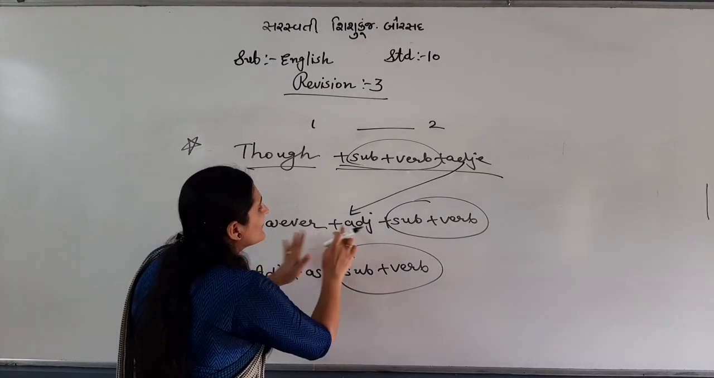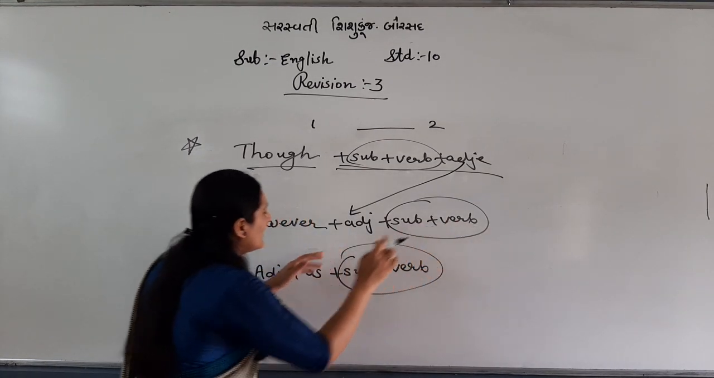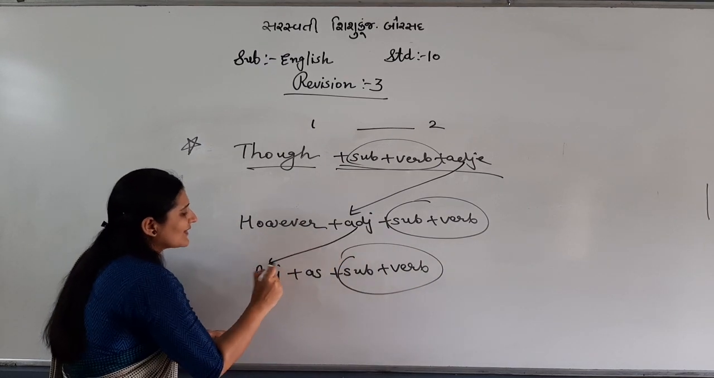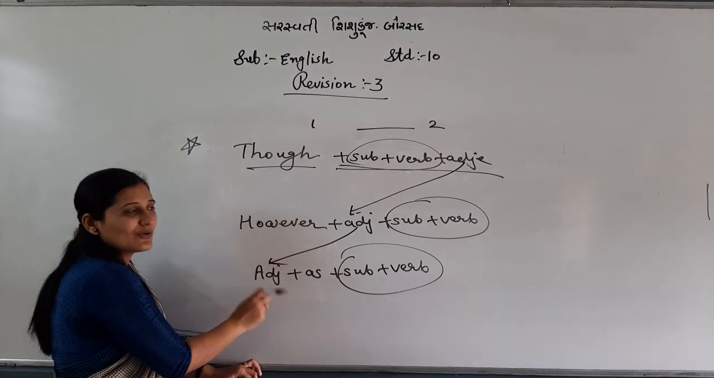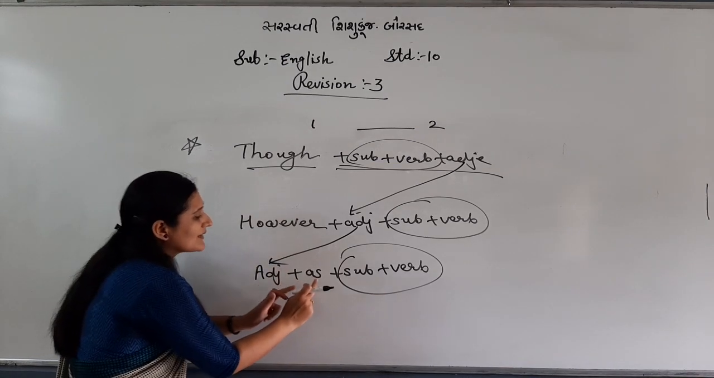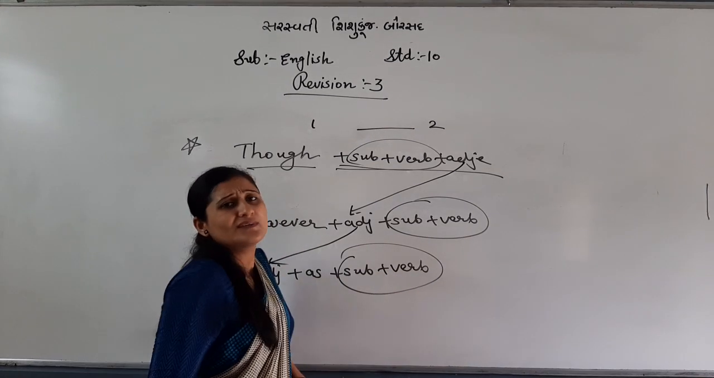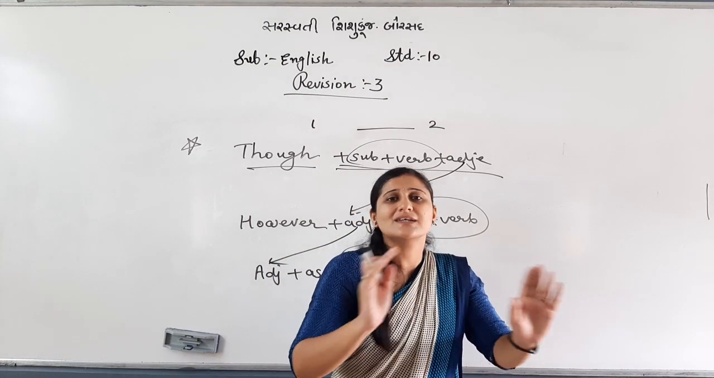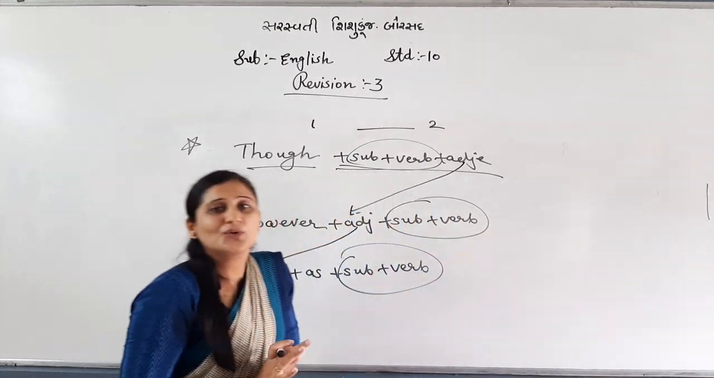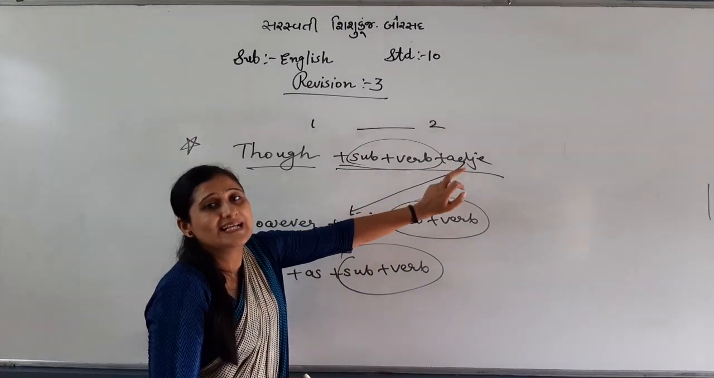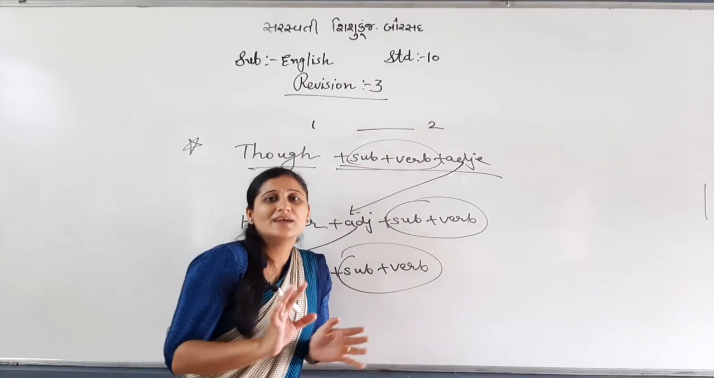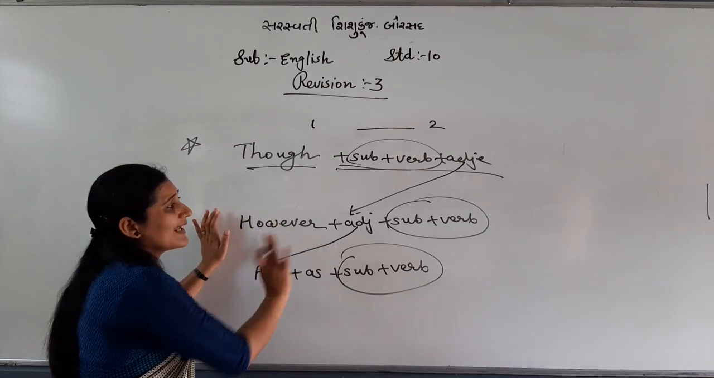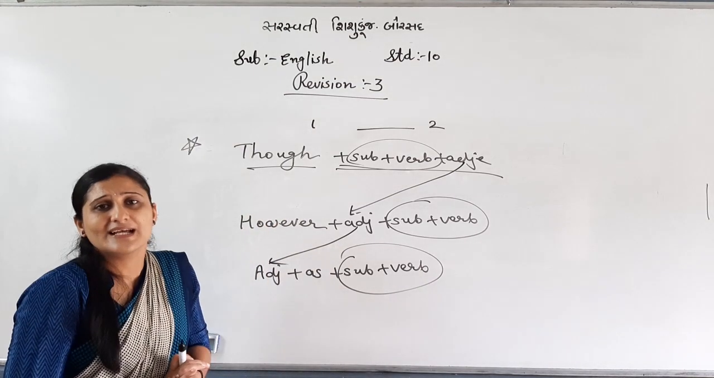Okay. So "however", adjective, subject, verb, and here the adjective will come in the first position, from fourth to second, second to first. So adjective plus subject, verb. Nothing to do. Just change the sequence, but you have to be very clear where the adjective is, where the verb is, where the subject is. Clear? Okay. So this was the last topic of 2S directive.